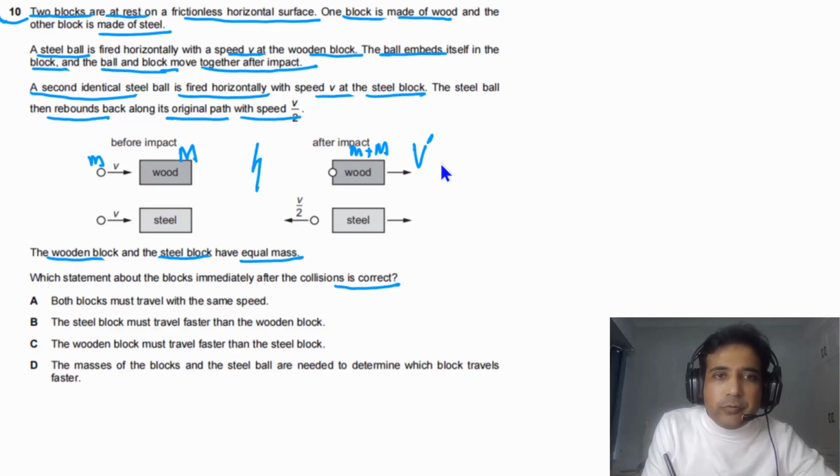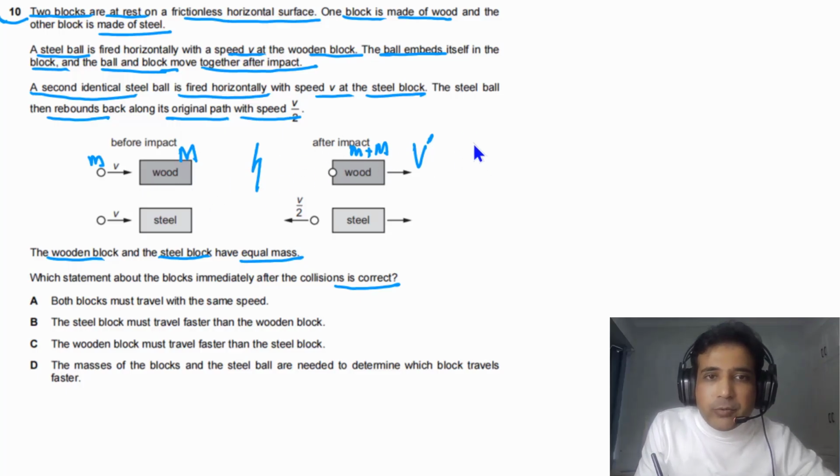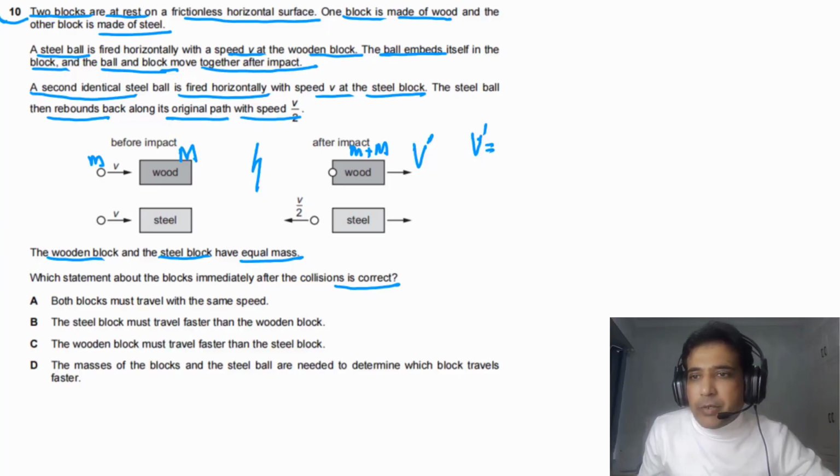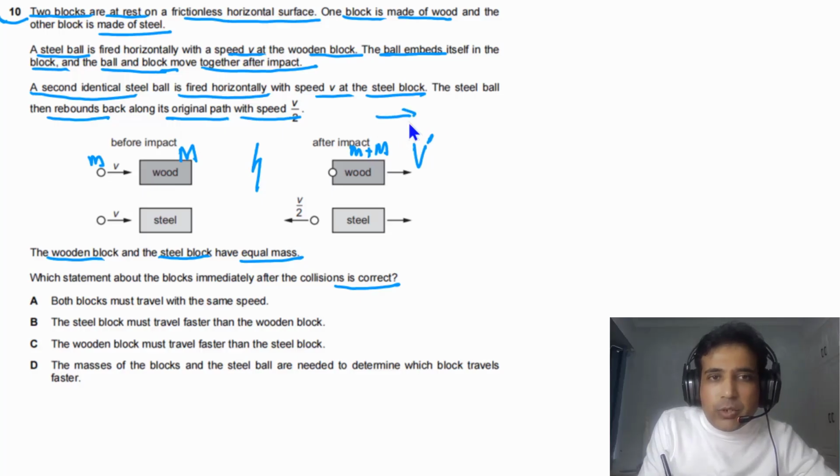First of all we will do it for the wooden block and steel ball system. So we can calculate v prime. Let me write it down in detail so you can understand better. We will take in this case to the right as positive.